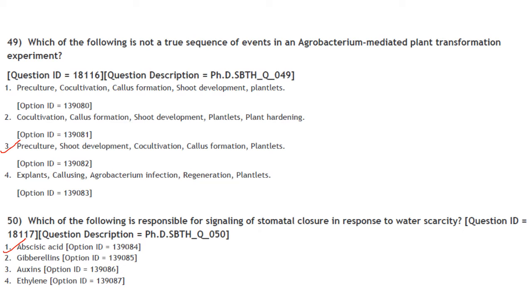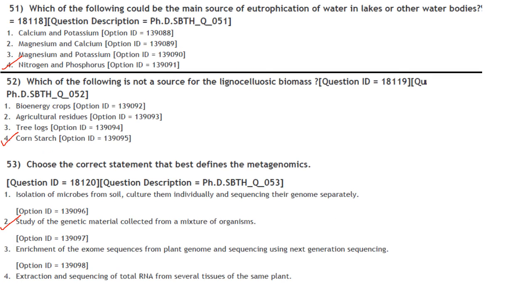Answer is option 3, that is pre-culture, shoot development, co-cultivation, callus formation, plantlets. So it is not a true sequence. Then which of the following is responsible for signaling of stomatal closure in response to water scarcity? It is abscisic acid. Answer is option 1.